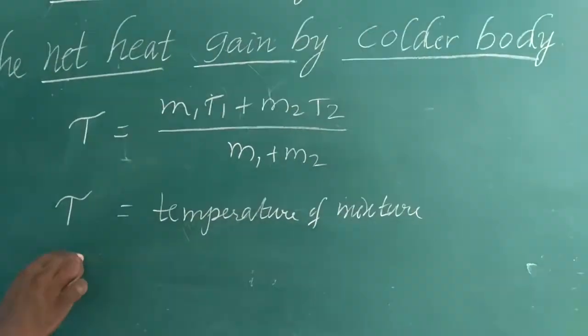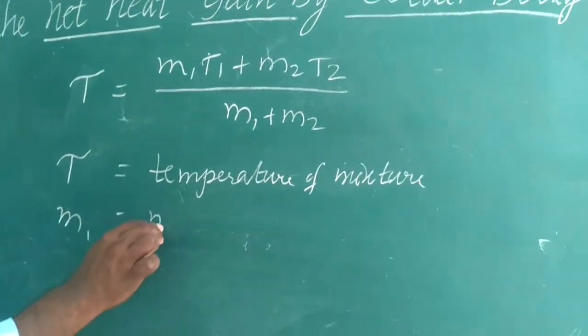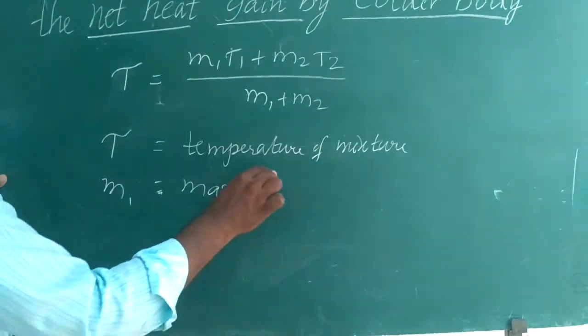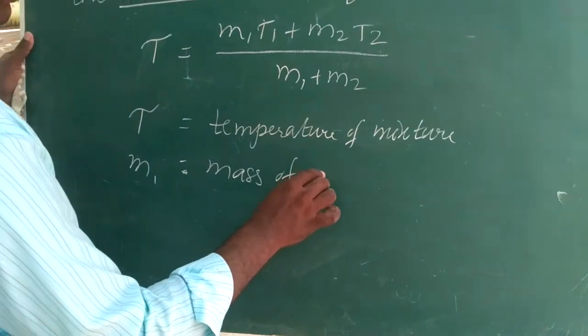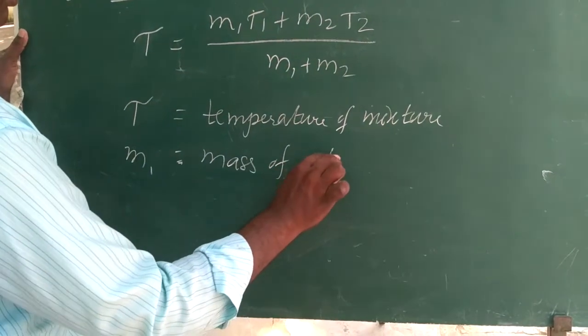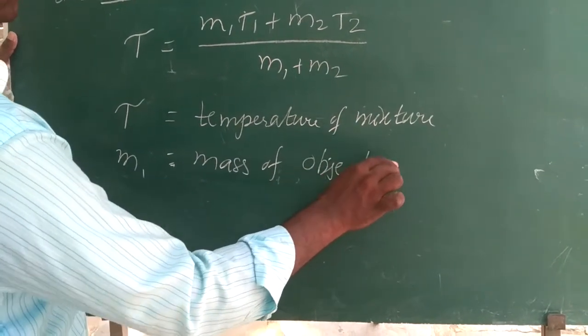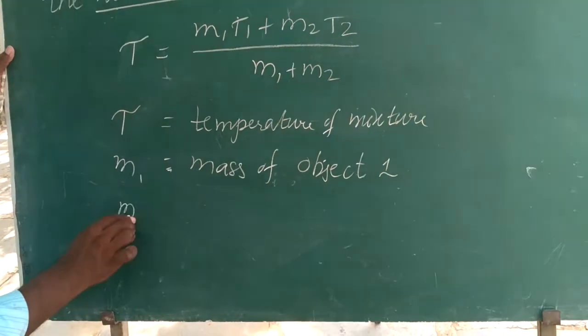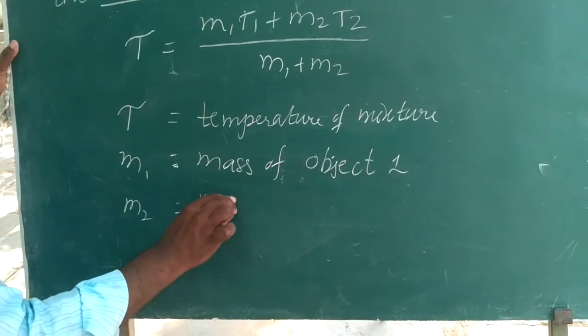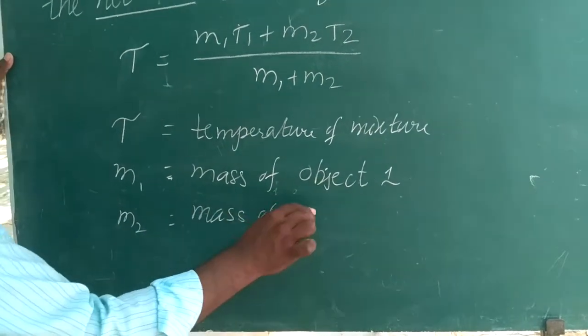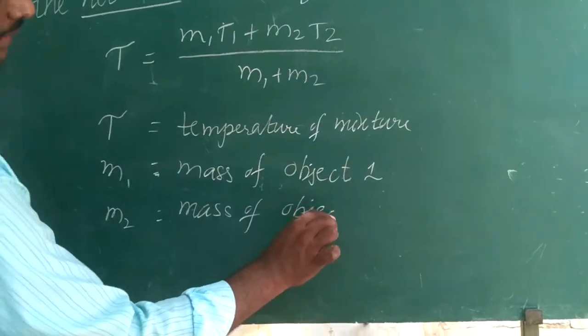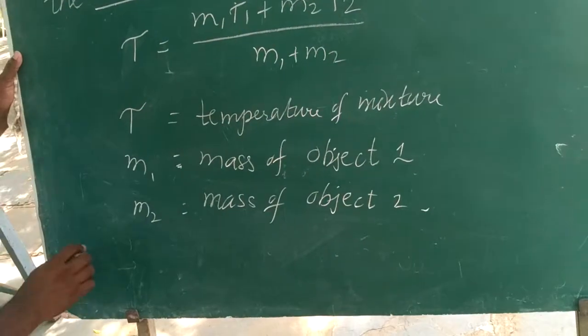M1 is the mass of object 1, and M2 is the mass of object 2, the second object's mass.